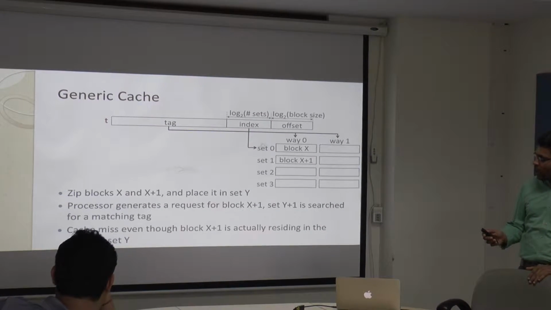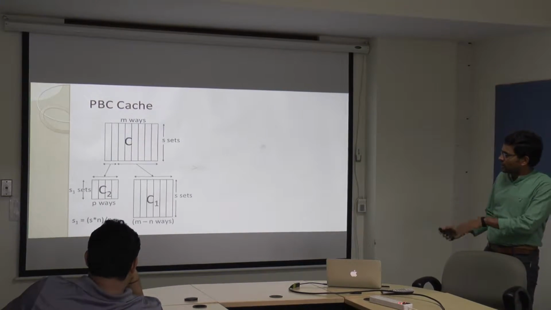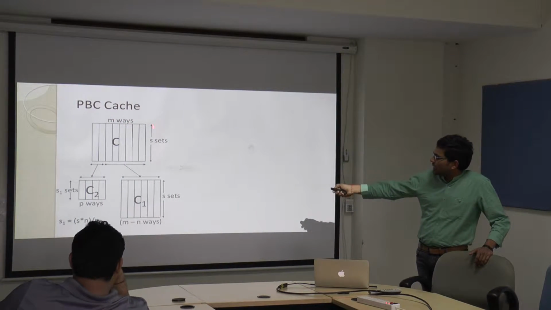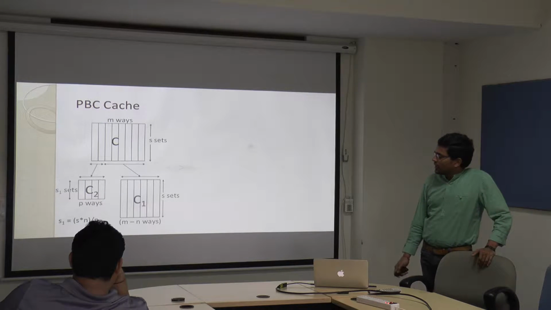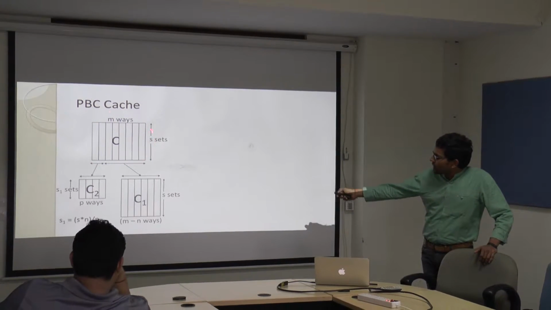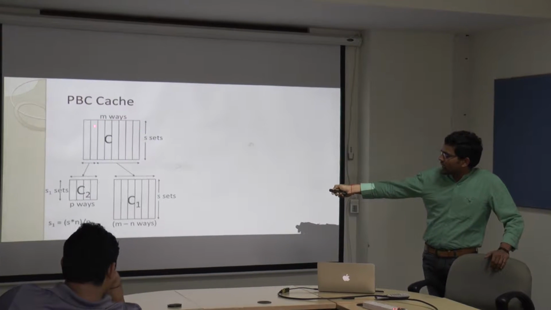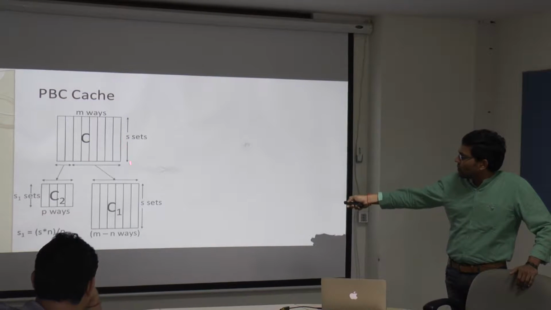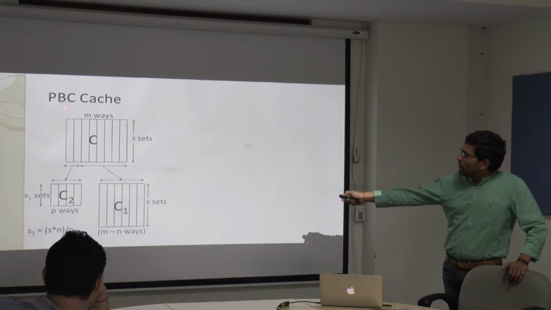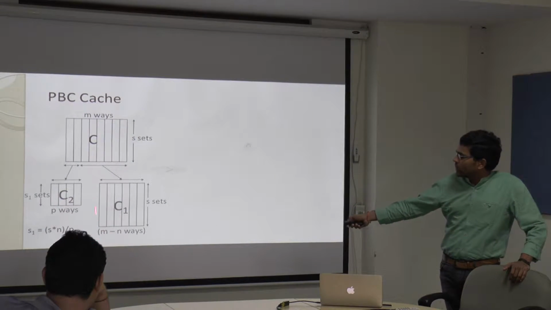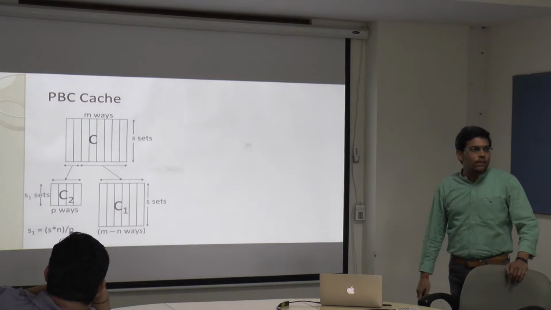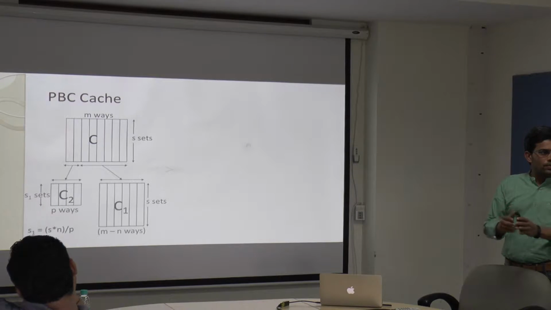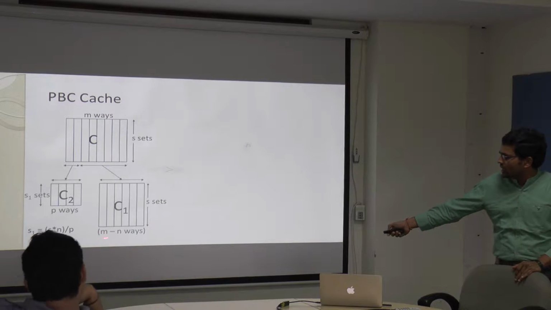So what we have done is modifications to the LLC. This is my conventional cache with M ways, and the number of sets is S. Without increasing the total space occupied by this cache, we are constrained like this, where the C1 cache contains the same number of sets, and the number of ways, or the associativity, is reduced from M to M minus N. So effectively we have space for N ways and S sets, because you have only used M minus N ways.